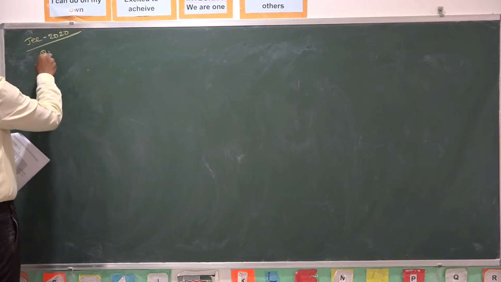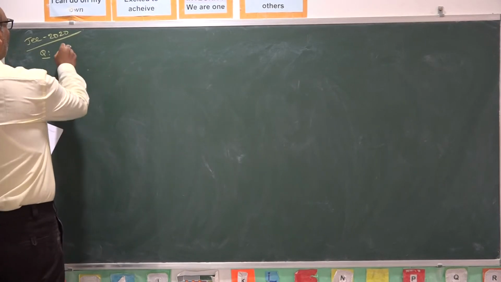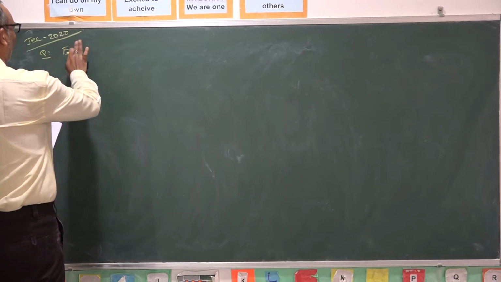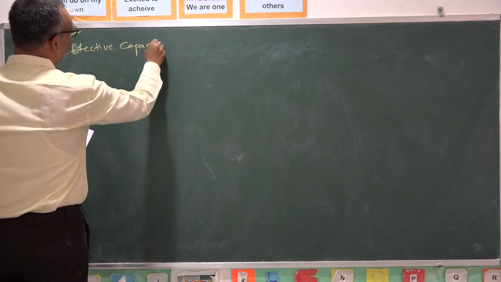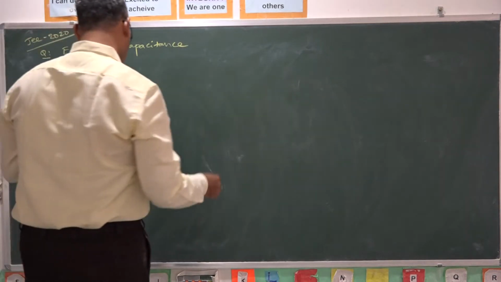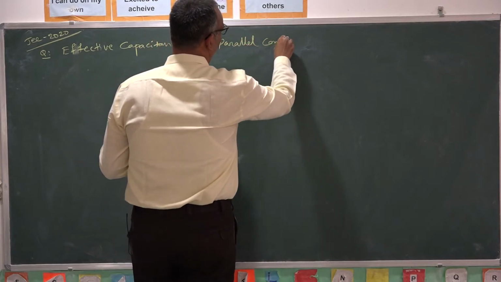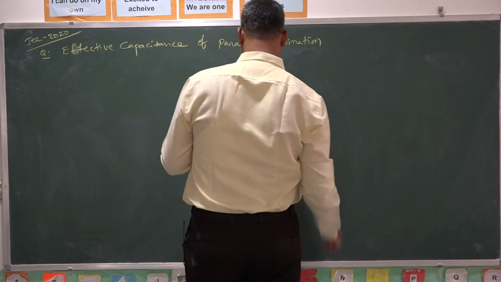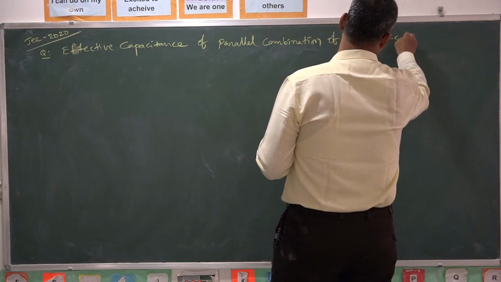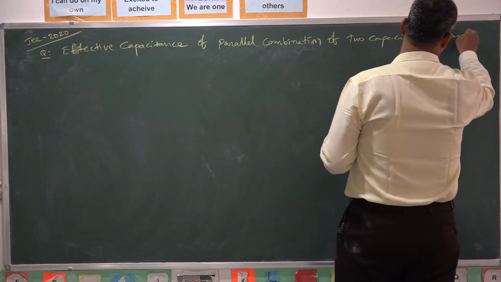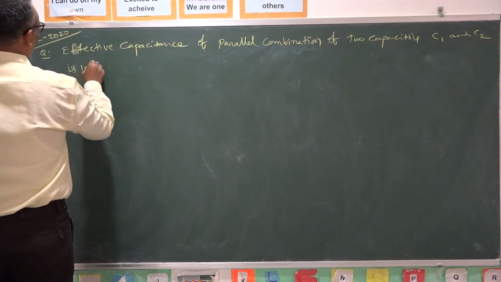The question is like this: effective capacitance of parallel combination of two capacitors C1 and C2 is 10 microfarad.